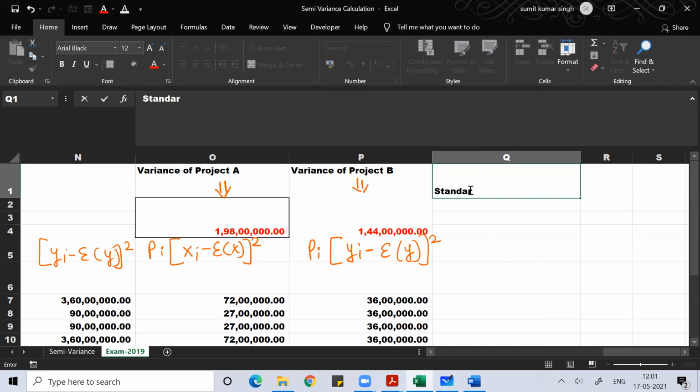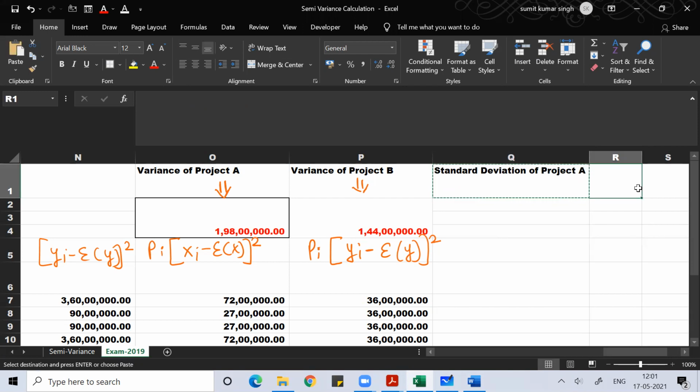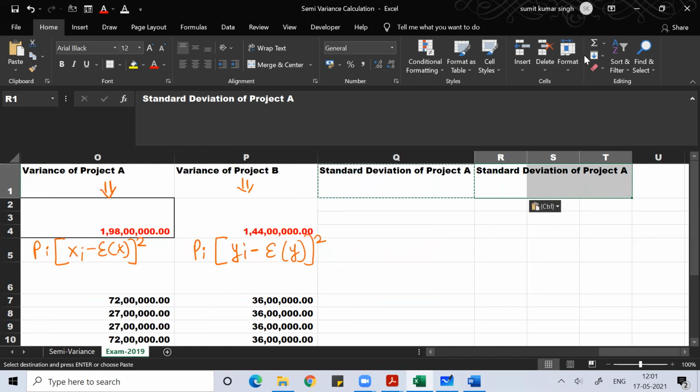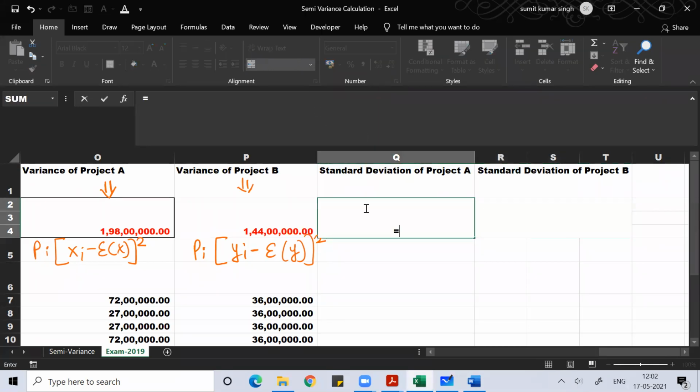So the standard deviation of project A, you simply do the square root of this value.